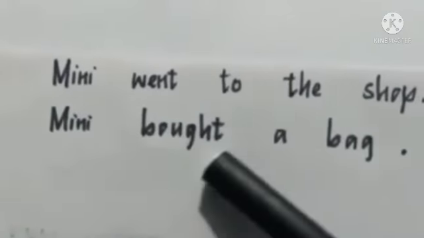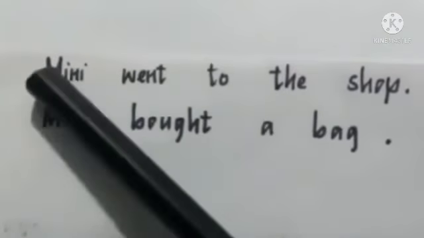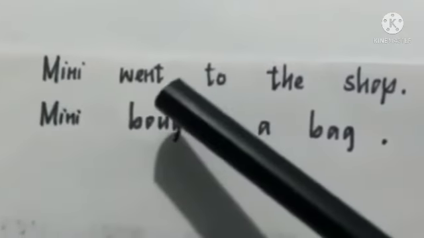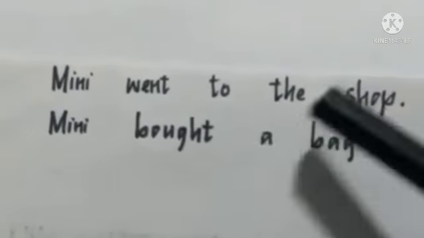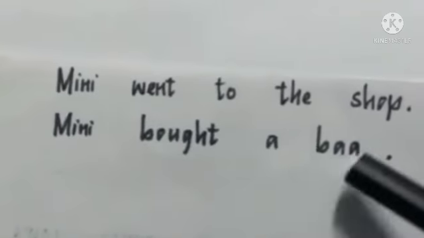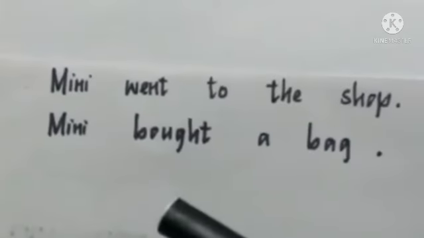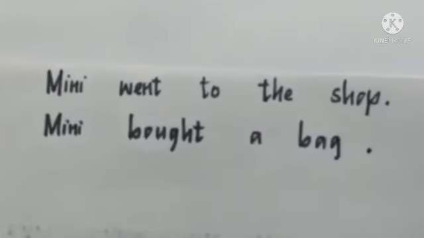Minnie went to the shop. Minnie bought a bag. Here, Minnie, same noun. What is the action in the first sentence? Went to the shop. What is her action in the second sentence? Bought a bag. So, using and, we are going to join these two sentences.